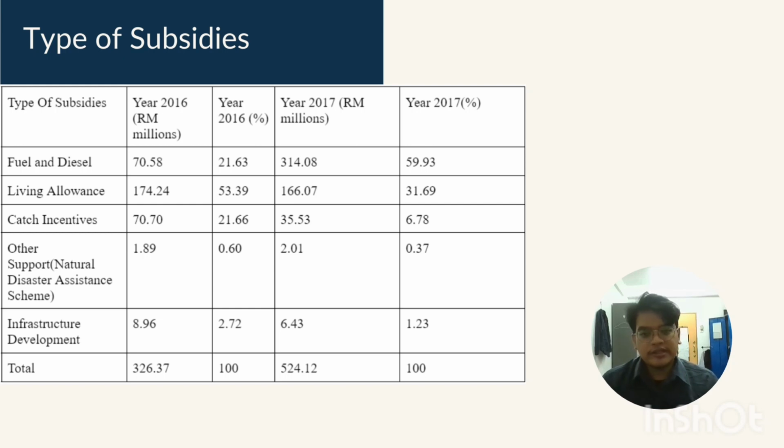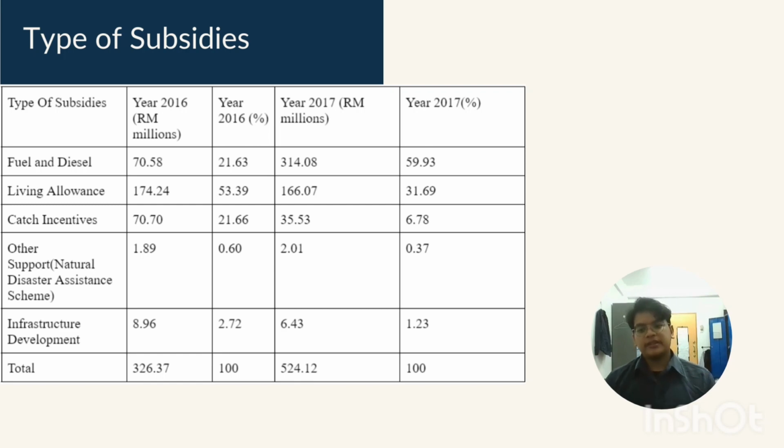The cash incentive is in order to encourage the fishermen. In 2016, they were given 70.70 million ringgit, which held a percentage of 21.66%. This also decreased in 2017 to 35.453 million ringgit, which held a percentage of 9.78%.